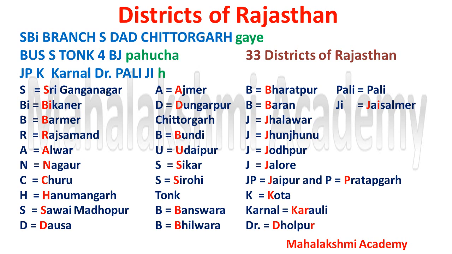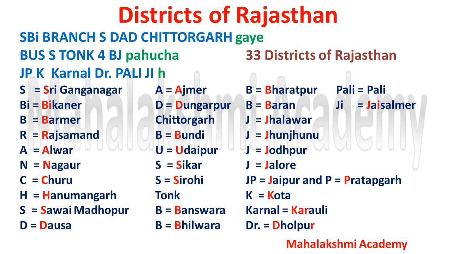Now another sentence, that is bus se Tonk 4 baje पहुंचे. Now 4 baje means 4B and 4J. You have to remember 4 baje means 4B and 4J. Now listen, BUS: B stands for Bundi, U stands for Udaipur, S stands for Sikar, another S stands for Sirohi. Tonk is as it is, you have to learn Tonk. Now 4BJ means 4B and 4J.